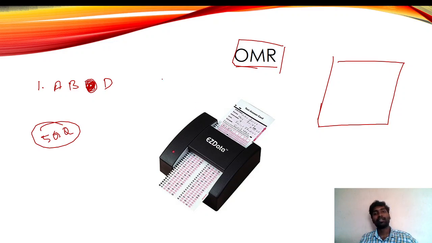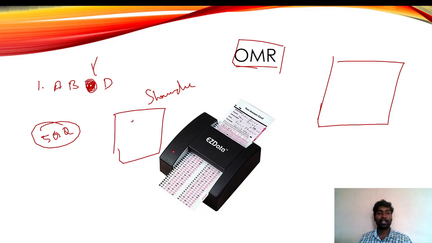Here is how this scanner will work. It will count the value based on the presence or absence of the shadow, where we are marking. We have done the program. So this is the answer sheet, this is the original, and this sheet we are keeping. If a shadow is coming here, the first is wrong. If there is no shadow, then it is correct. If the shadow is exactly reaching here, then it is correct. Like this only, this OMR machine works. Some people have a doubt: if I mark two shadows, it is wrong.